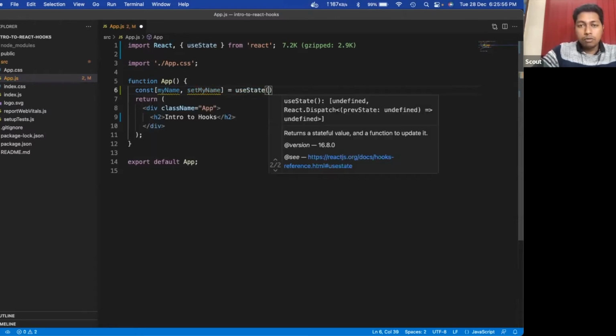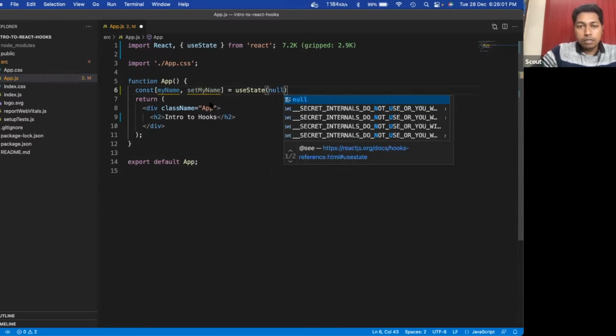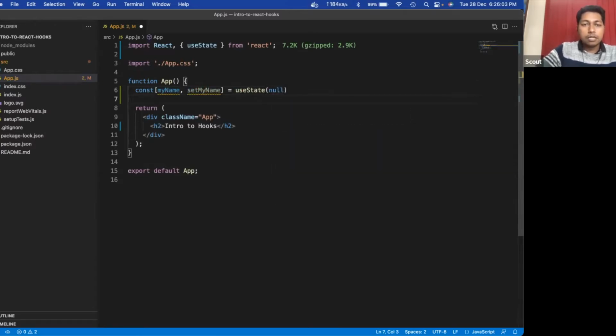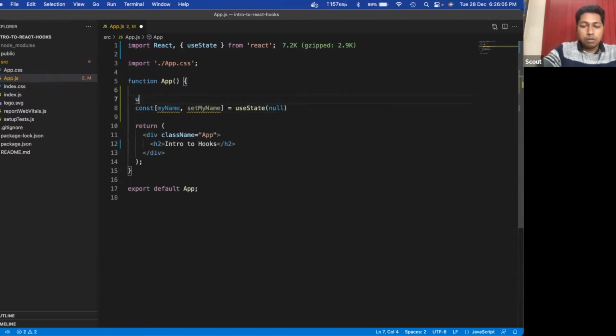Here we will use this useState hook. Initially we will keep it empty. Okay, so this is my useState hook.